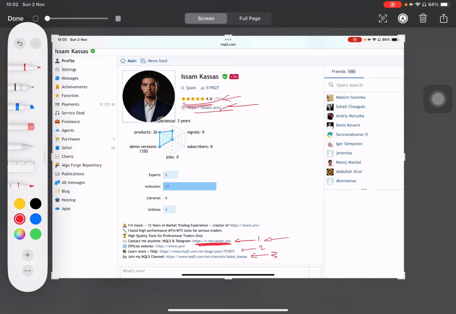And I have a channel on Telegram that you might want to join because I share a lot of updates there as well. Now, the second link is the FAQ, the frequently asked questions, and you have to know something, guys. I have been a trader for a long time. I've been trading in the market for 12 years. So I have a lot of experience, and I was a trader before I started creating indicators and expert advisors.